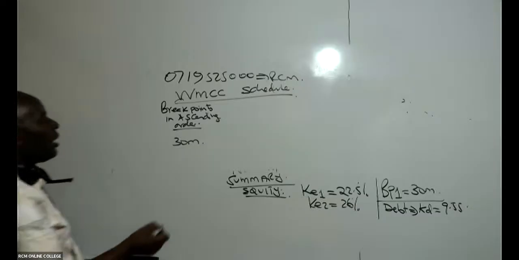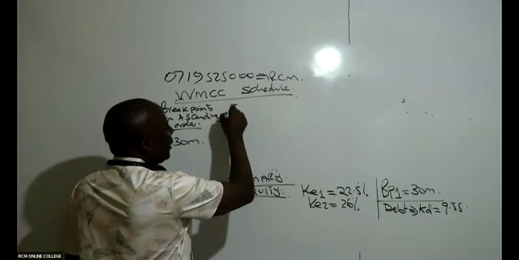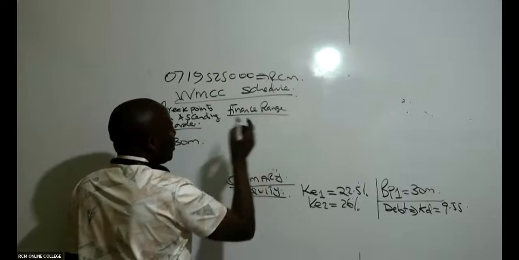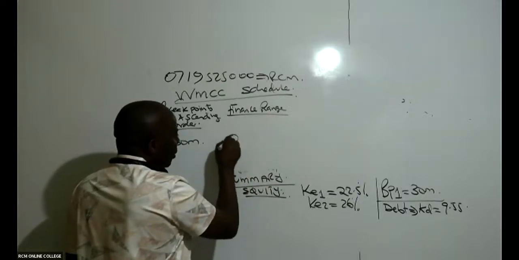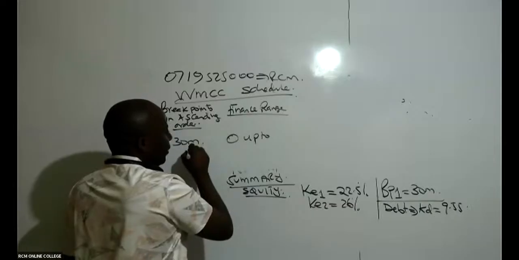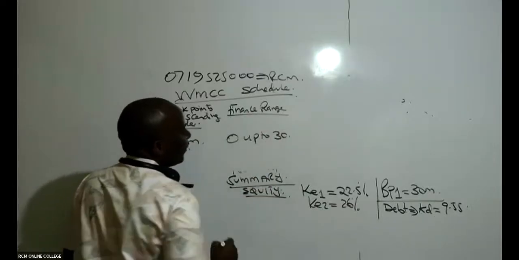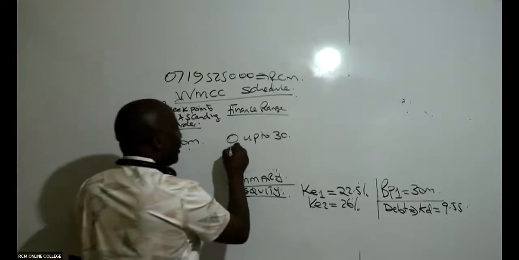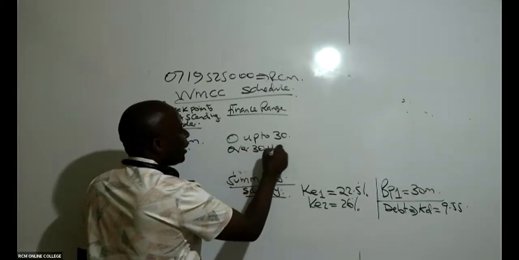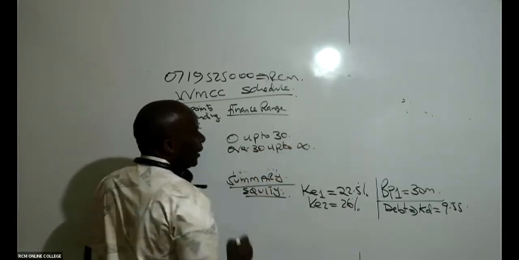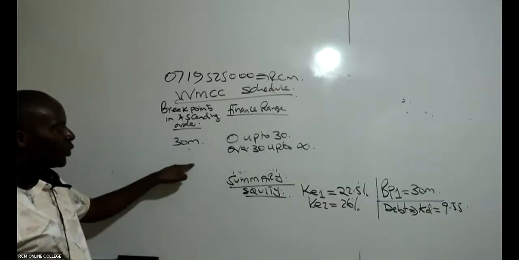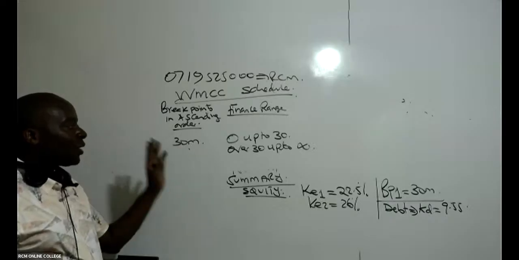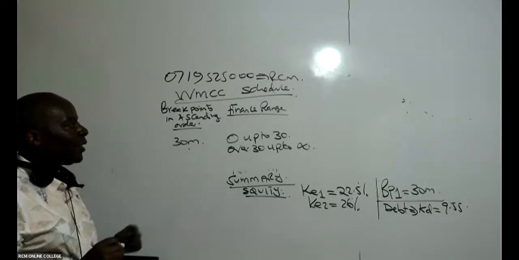So from there, come and give us the finance range. So the finance range, you have to be very careful. You talk of 0 up to the figure we have here, 30. 0 up to 30. And then you say over 30 up to infinity. Remember, your finance range must go to infinity. So many guys forget this second class. The first one is 0 up to 30. The second one now is above 30 up to infinity, like that.